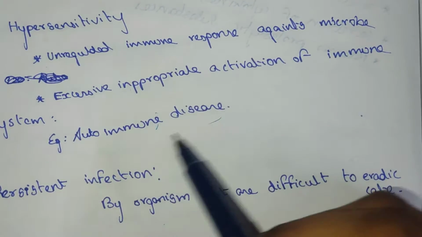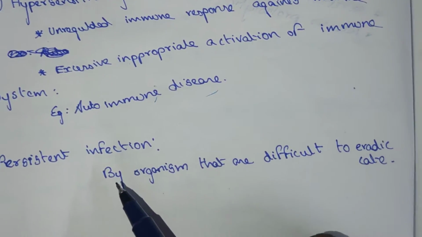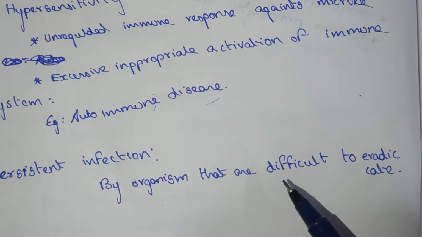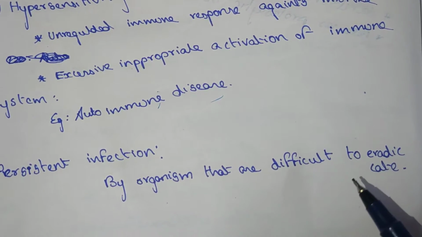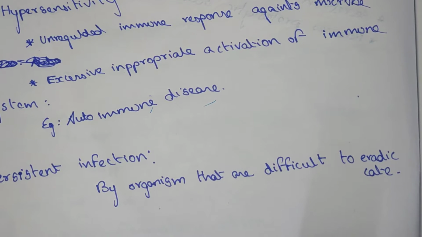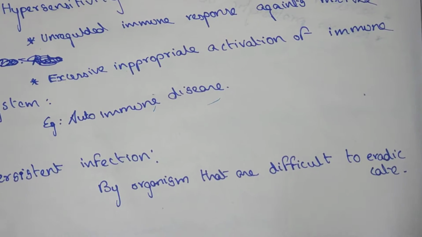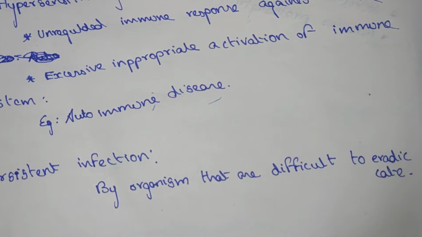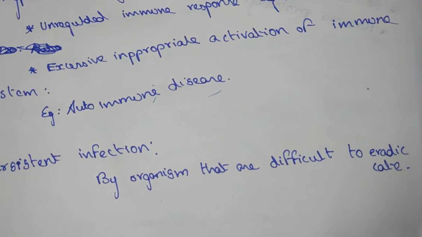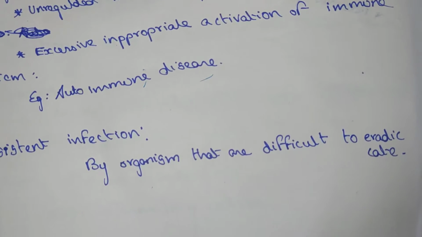For example, autoimmune disease. Persistent infection by organisms that are difficult to eradicate. When there are some organisms which are difficult to eradicate out of the body, this causes chronic inflammation.